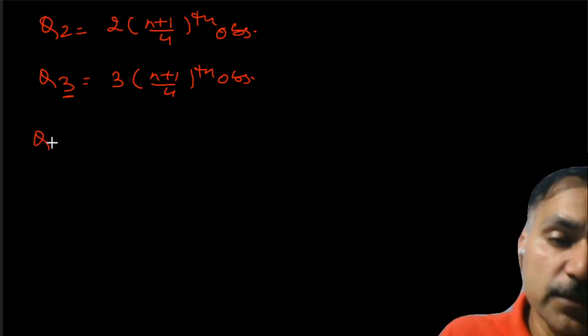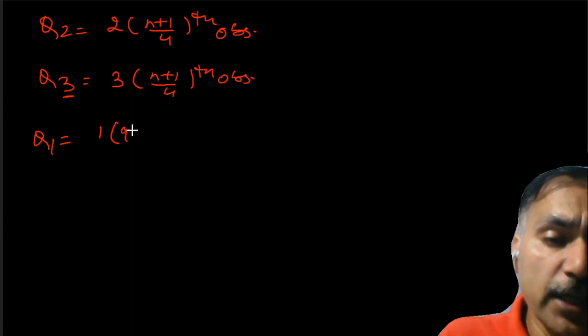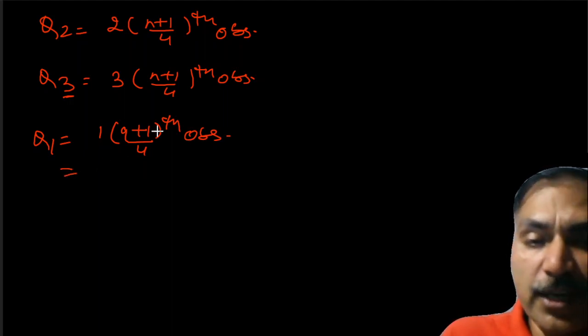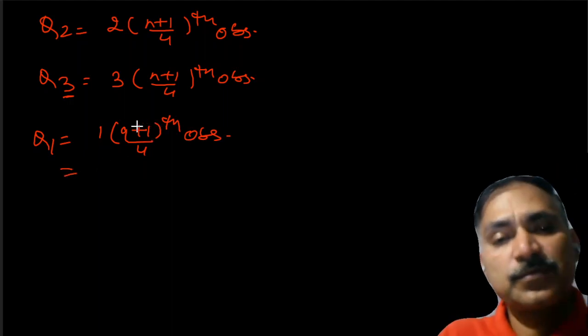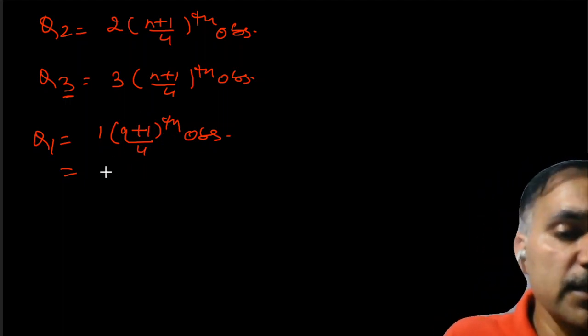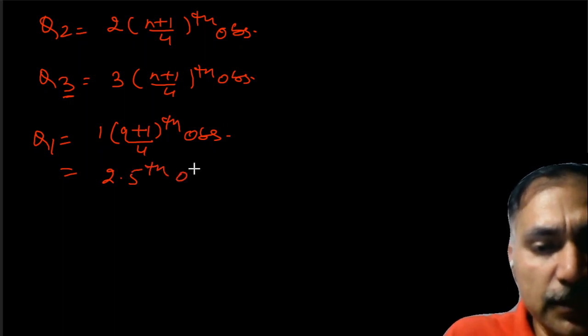Now we will calculate Q1. Q1 is equal to 1 into (n plus 1) upon 4th observation, where n came as 9. 9 plus 1 is 10, and 10 upon 4 is the 2.5th observation.